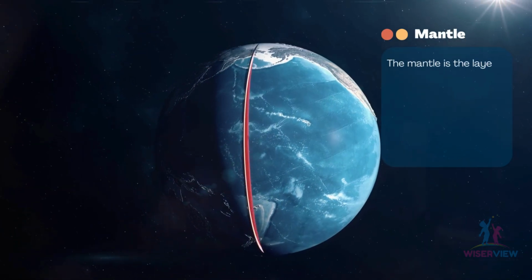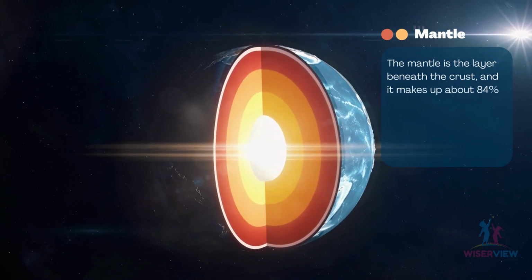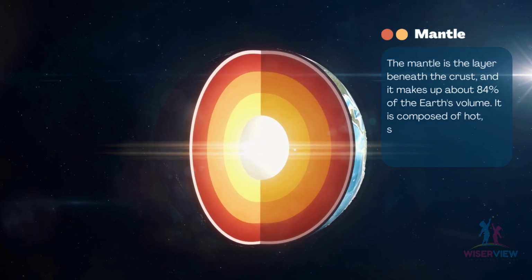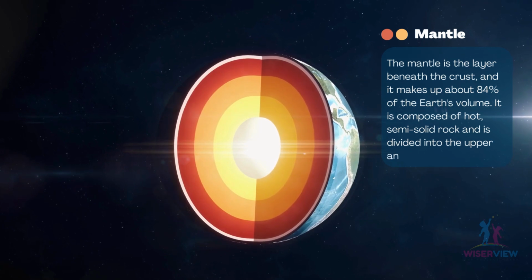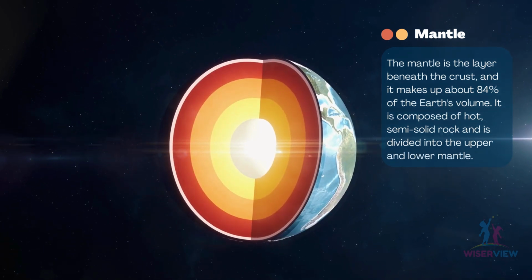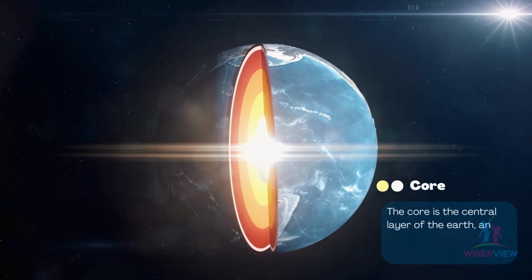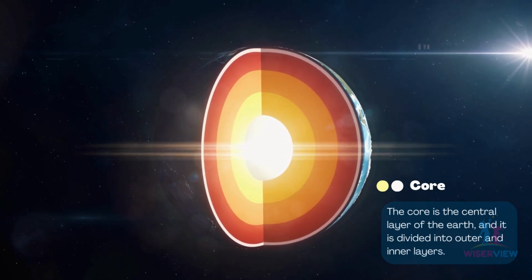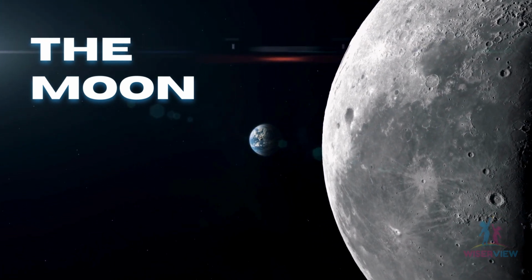The mantle. The mantle is the layer beneath the crust, and it makes up about 84% of the Earth's volume. It is composed of hot, semi-solid rock and is divided into the upper and lower mantle. The core. The core is the central layer of the Earth, and it is divided into outer and inner layers. Next we move towards our beautiful natural satellite, Moon.